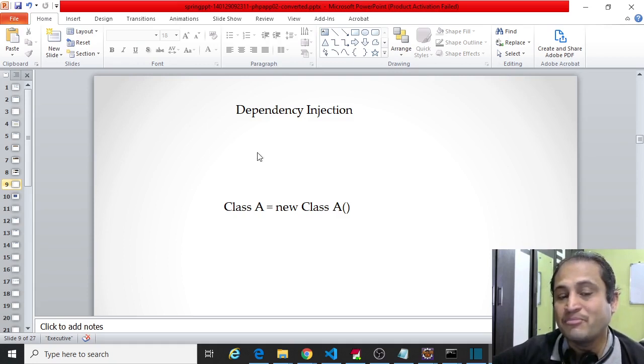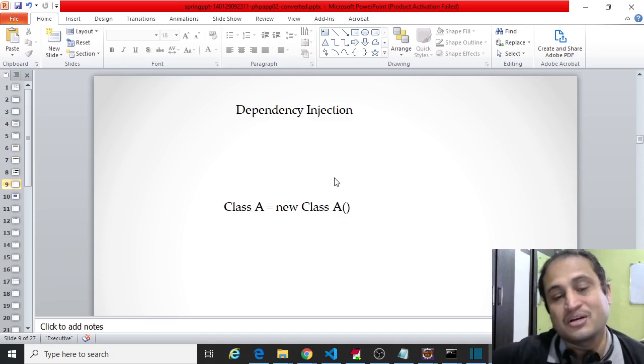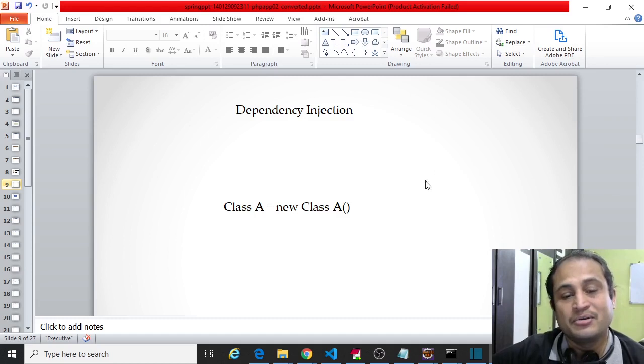So Spring has come up with a concept called dependency injection. For that, we will just need to configure those beans in some configuration file, and using the application context, we just need to refer to that particular context, and Spring will automatically take care of all the creation of classes, and also when to destroy those classes, everything will be taken care of by Spring. So we will see how this concept is implemented practically.